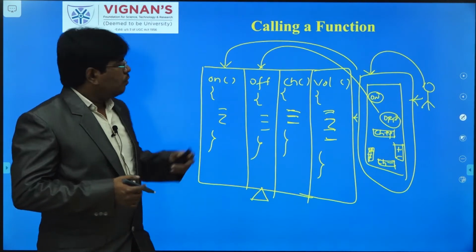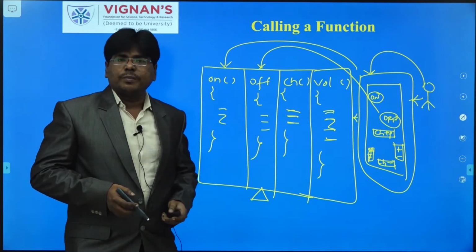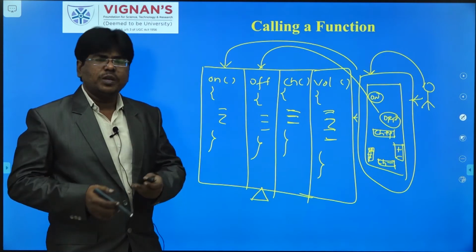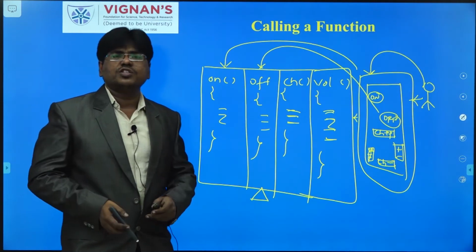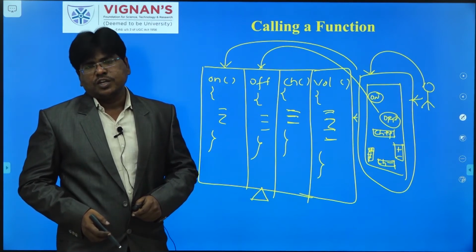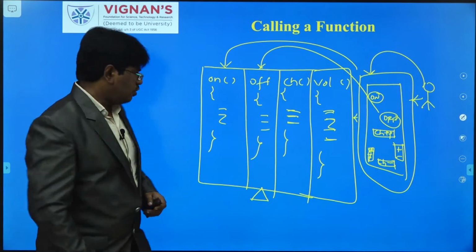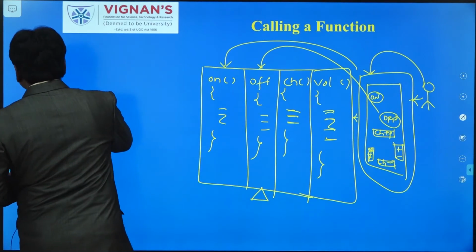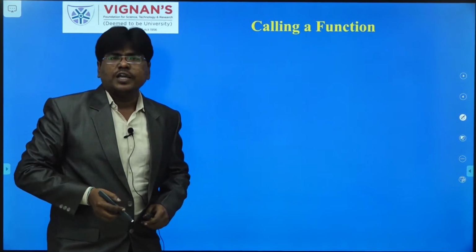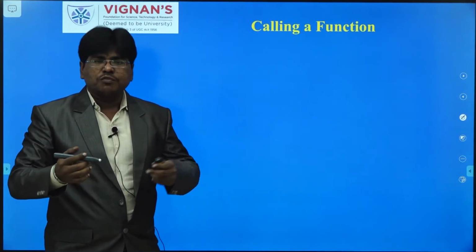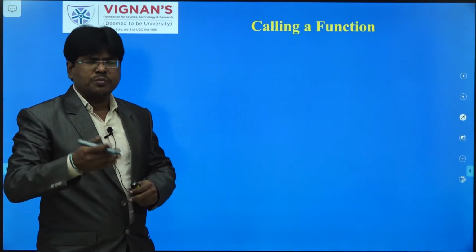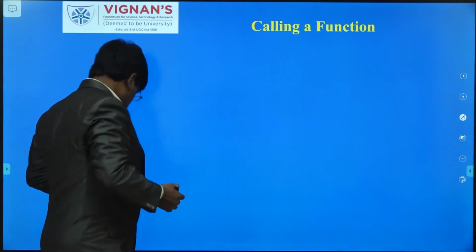We will write a number of functions in our programming. One function will call another function, and that one will call another function. You can call many functions. So how can we call a particular function, sir? It is also based on the classification of functions. Calling a function will be based on the four types of functions. In the previous video we already discussed the classification of functions, so for two minutes I will recollect those types.